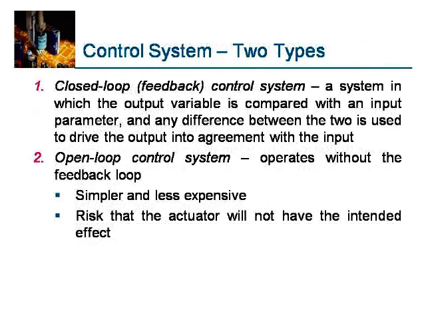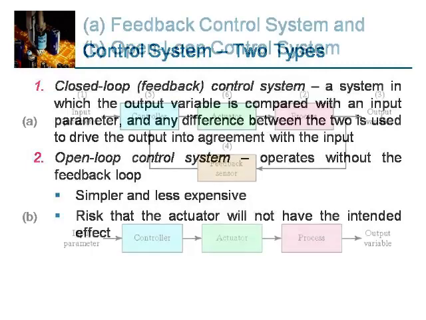A closed loop control system is a system in which the output variable is compared with an input parameter, and any difference between the two is used to drive the output into agreement with the input. An open loop control system operates without the feedback loop. It is simpler and less expensive, but there is a risk that the actuator will not have the intended effect.